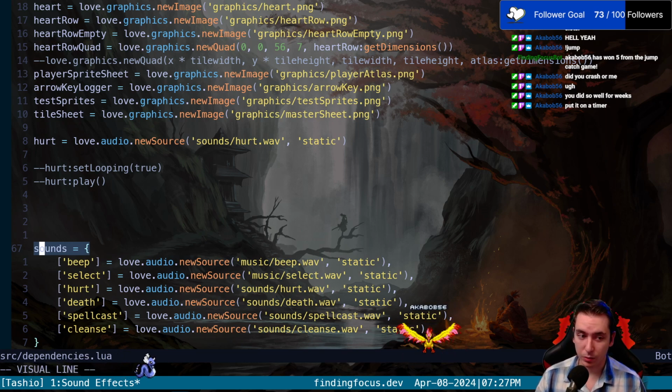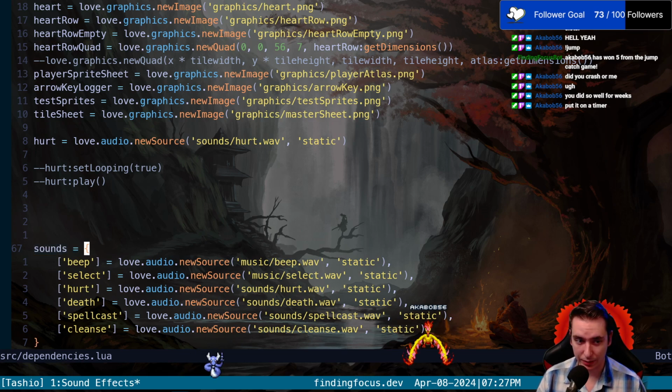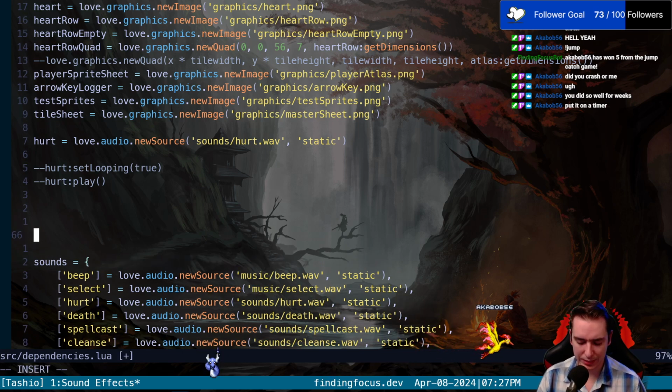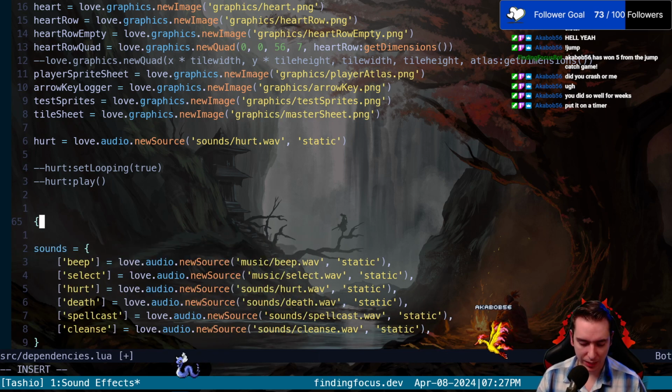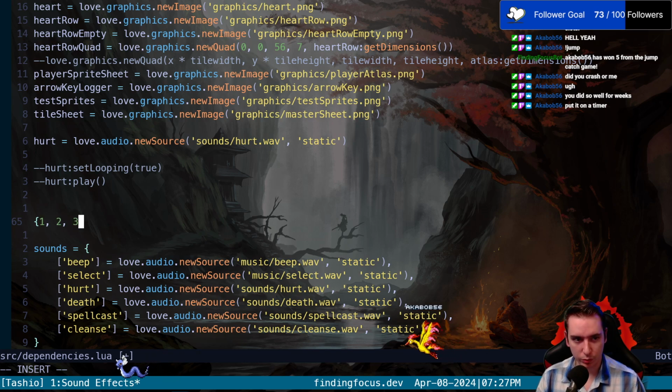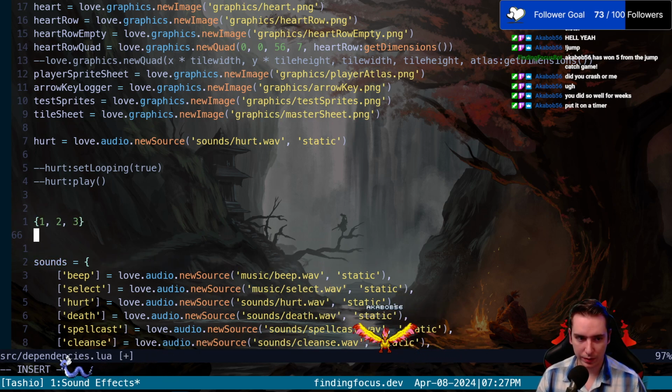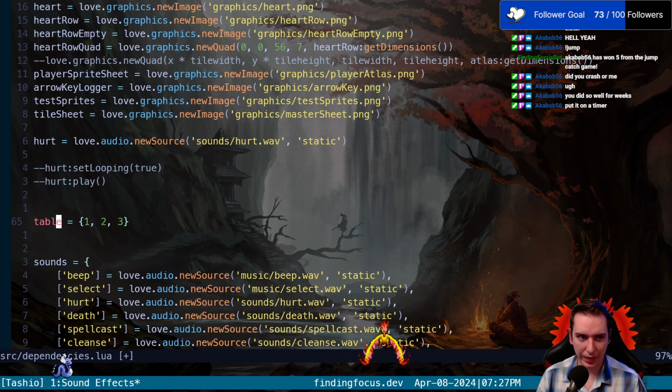The table syntax is just a curly brace like this. This is a special kind of table. It's not just holding numbers. Like we can say we have a table of 1, 2, 3, and that's a table. We can't use table as the name because that's a keyword, but we can say table test, and that's our table.